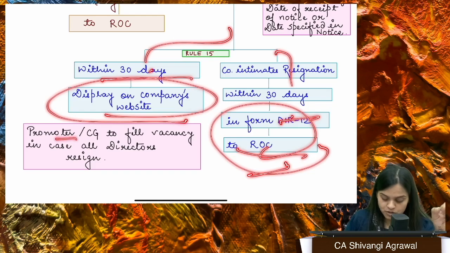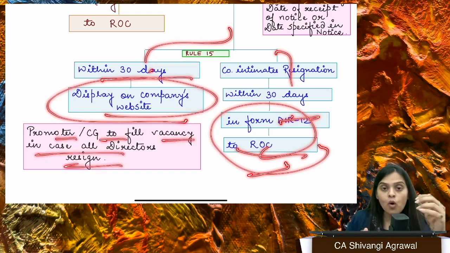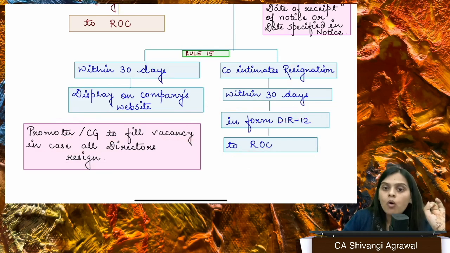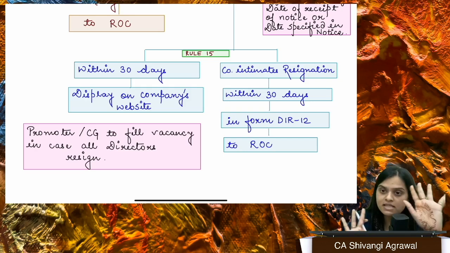Okay. The promoter or central government is going to fill the vacancy if all the directors resign. Fine. So you can send a letter informing the chairman or the secretary of the company that you are resigning from the post of director. It is absolutely okay. And once a resignation letter is submitted to the board, then the director ceases to be the director.